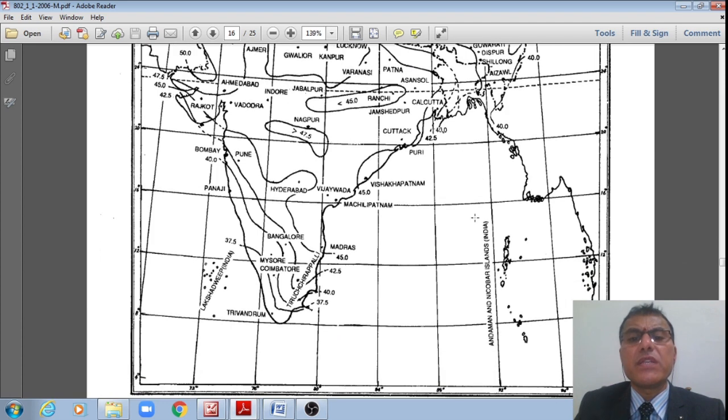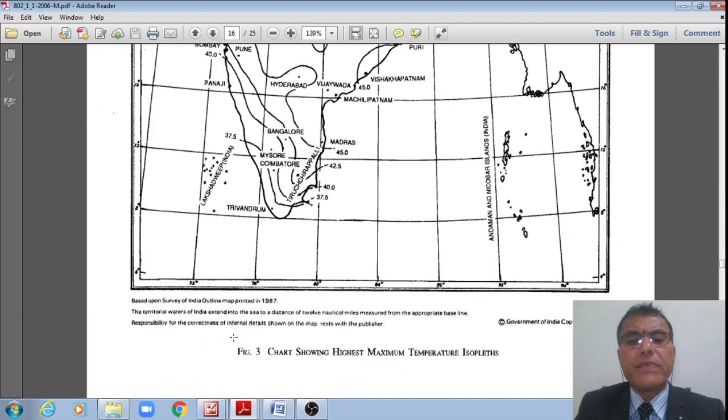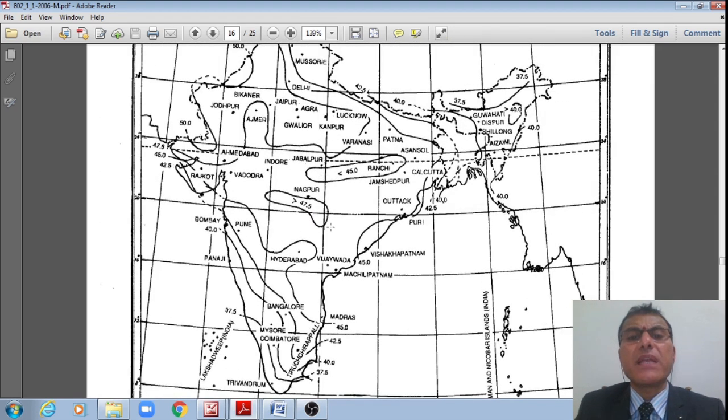Now this is figure 3, students, which is the chart showing the highest maximum temperature isopleths, right?